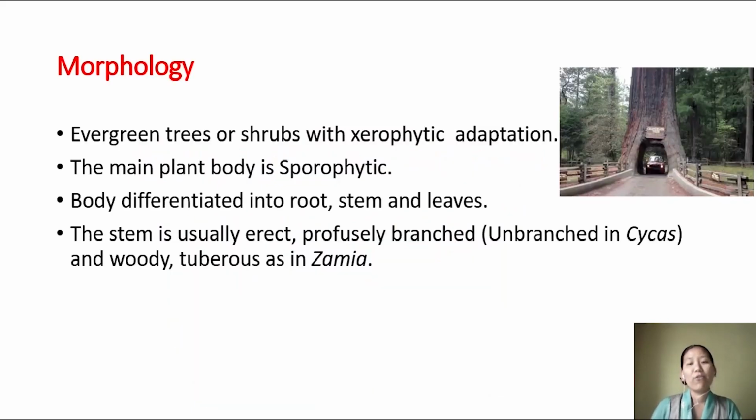Talking about its external morphological structure, these are usually evergreen trees or shrubs with a special adaptation towards xerophytic condition. So they are adapted to live in a dry condition. And the main plant body is sporophyte, and it is differentiated into root, stem and leaves. The stems are usually erect and profusely branched, as in the case of Pinus, or it can be unbranched in the case of Cycas, and they are usually woody and tuberous as in the case of Zamia.